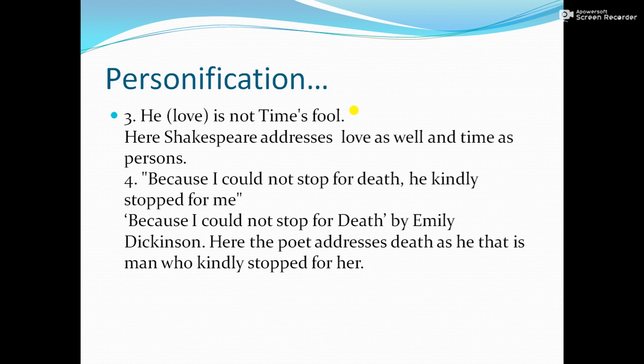So he is not time's fool. Love is called he, therefore it is personification, and time has been shown as fooling someone, therefore it is also a personification, because this attribute of fooling others is only for human beings, right?